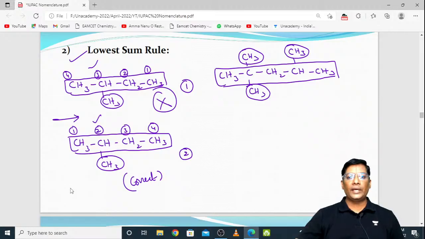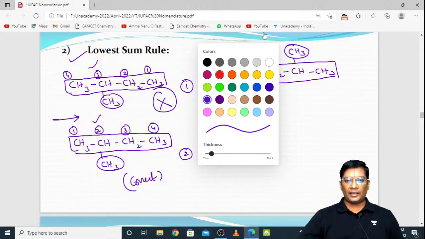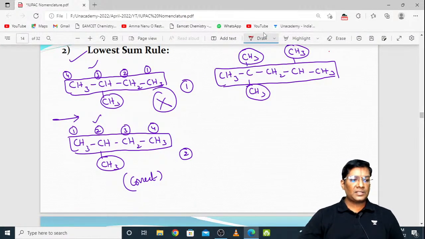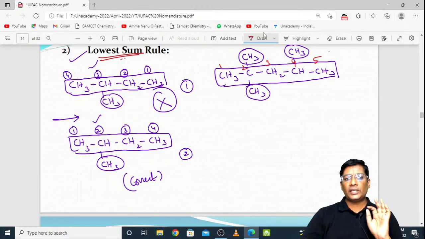Then you need to apply the lowest sum rule. I will give the clarity to you. You need to apply the lowest sum rule here. Yeah, Hema said that it is second. Second antundi. Second ante ela nana? Yeah, Krishna said that it is from left to right. Good, left to right. 1, 2, 3, 4 and 5. Then only it is correct. Why you need to give from left to right only? 1, 2, 3, 4 enduku icham? Why you are not giving the numbering from right to left? Because there is a reason, this lowest sum rule.